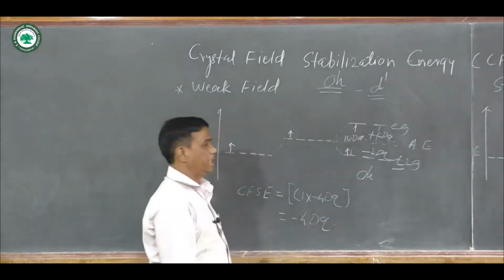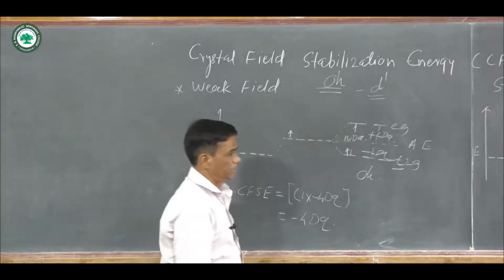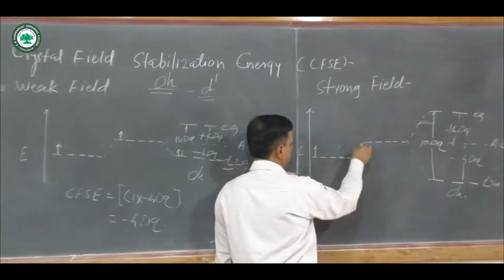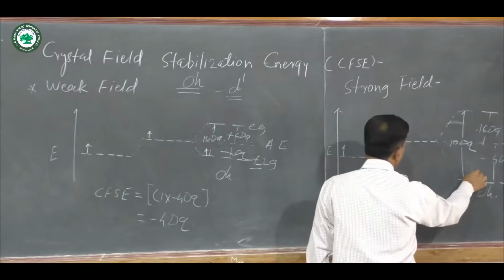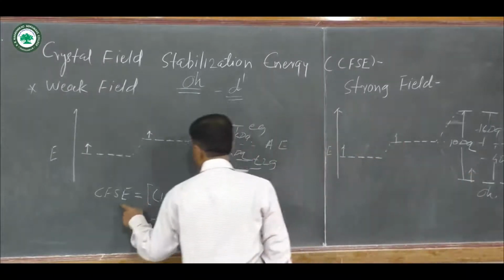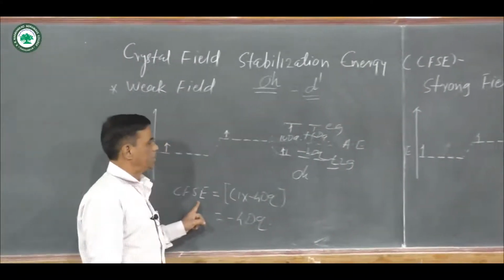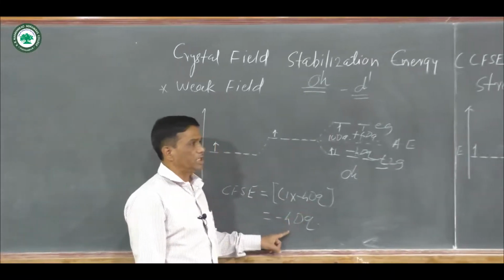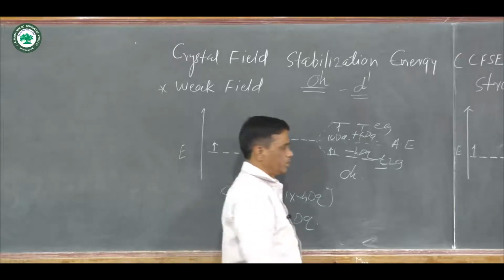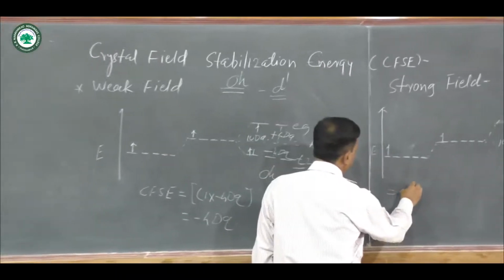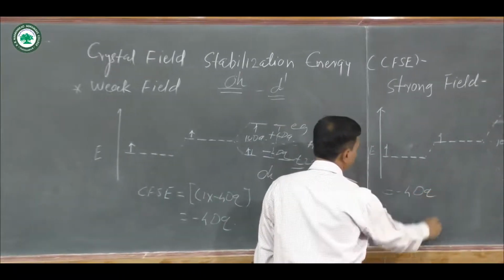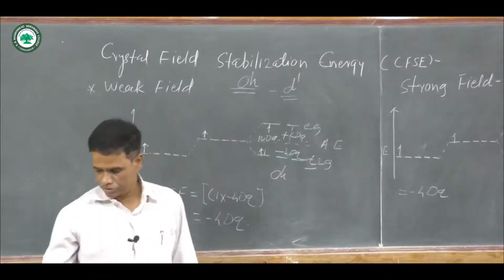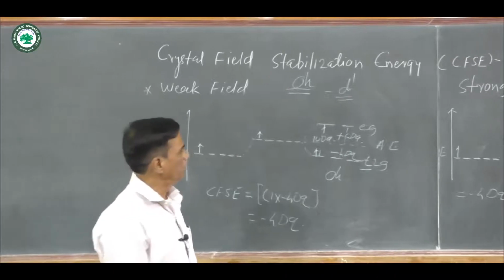This is the stabilization energy for weak field. Then for strong field, again there is a single electron, and crystal field stabilization energy is equal to 1 multiplied by minus 4 Dq, that is minus 4 Dq. Means strong field is equal to weak field.